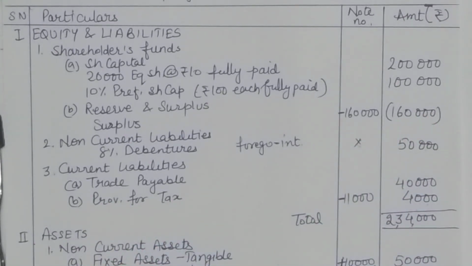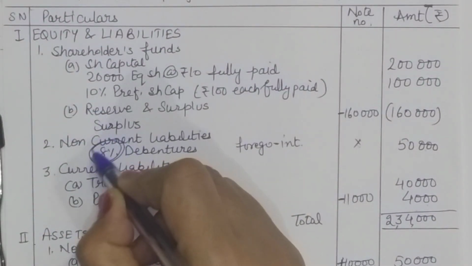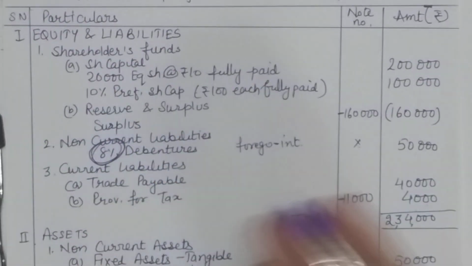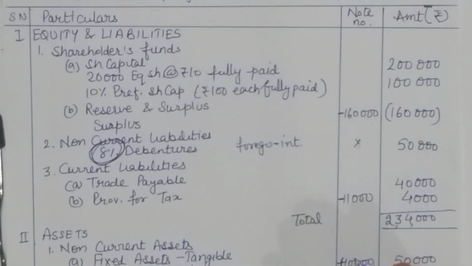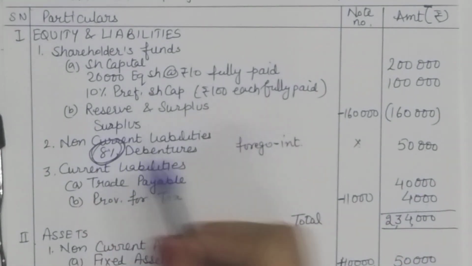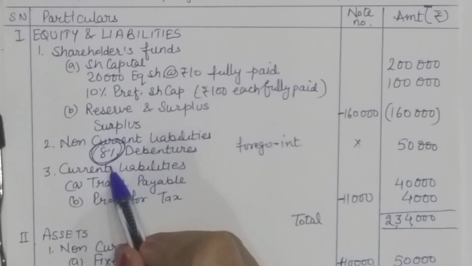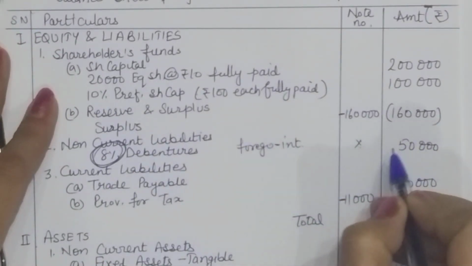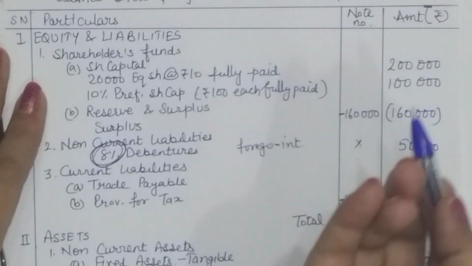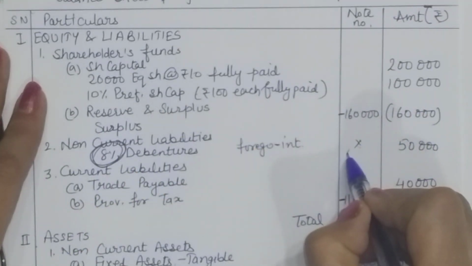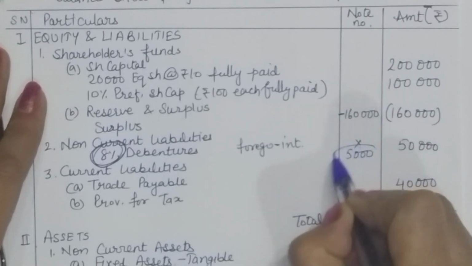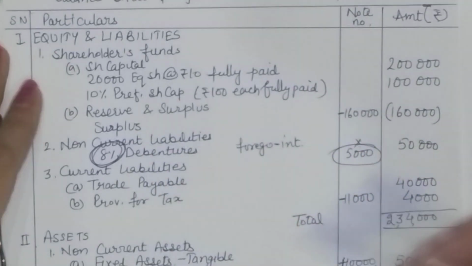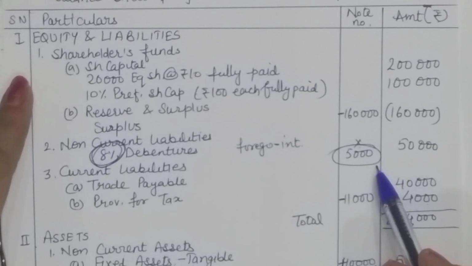Maybe they are willing to sacrifice say 10% of their amount, provided their rate of interest is increased. So here is a compromise taking place, that they will sacrifice 10% of their claim provided they are given 10% rate of interest. So in case they are willing to sacrifice, this 8% will be changed to 10% and we get a gain of 5,000 here, a fresh gain. So the new liability will be 45,000 here.